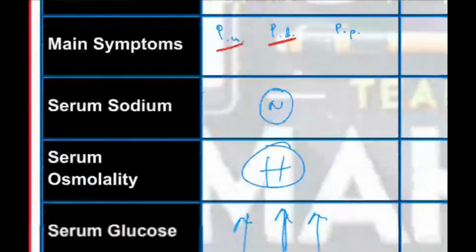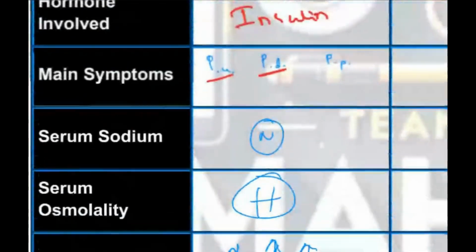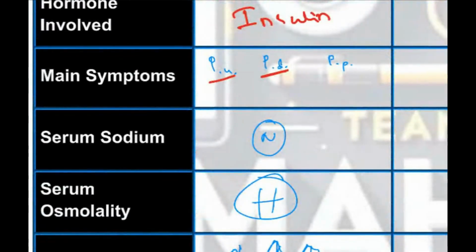Polydipsia. And even though glucose levels are more in the blood, the patient's tissues do not get enough glucose, and that's why the patient eats a lot. So polyphagia will be there, because the tissues are not getting glucose. Why are they not getting glucose? To send glucose into the tissues, we need insulin. Insulin is not there. Either there is actual deficiency or relative deficiency of insulin.